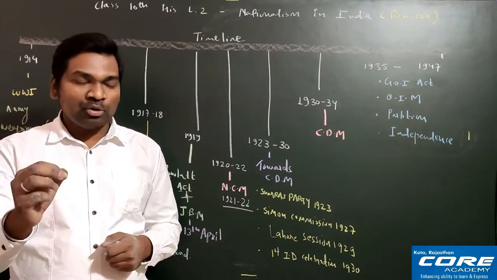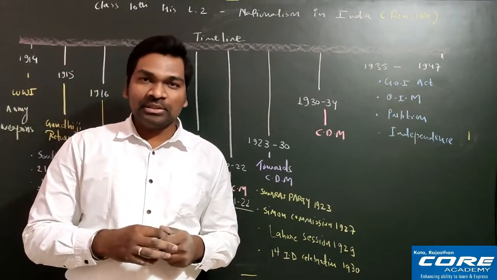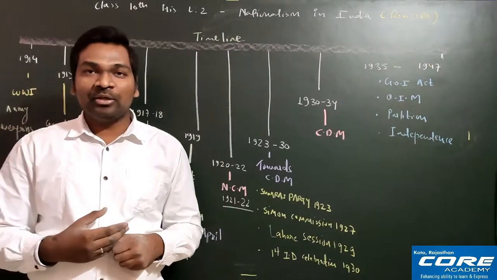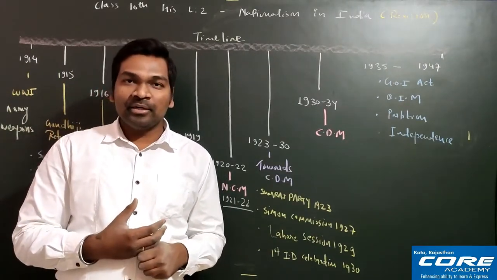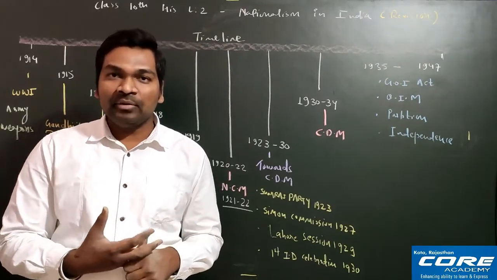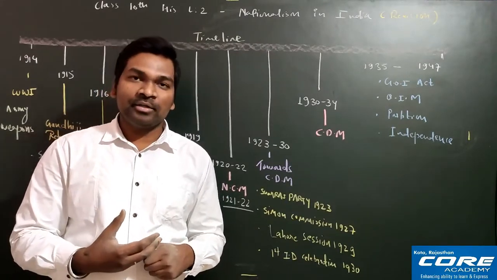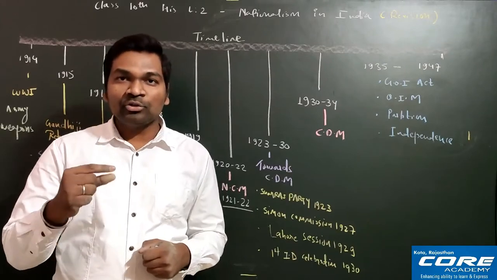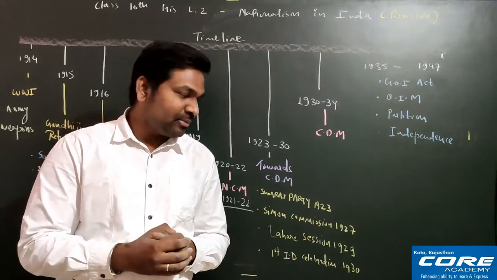So I will tell you what is dominion status and what is roundtable conference. Roundtable conference means the table will be round. Yes, it is true. The table will be round, and it will not take place in India. It will take place in London. And in this particular meeting, all the major political parties' representatives will participate, and they will discuss the political and constitutional future of India. Once again, I am repeating, they will discuss the political and constitutional future of India. I hope the picture is very clear till here.